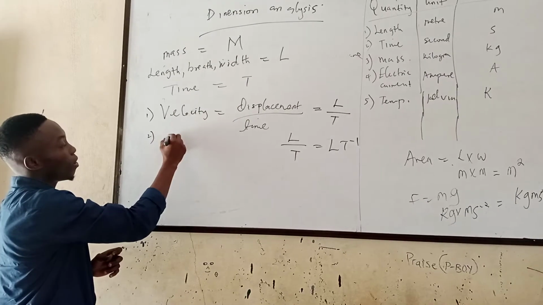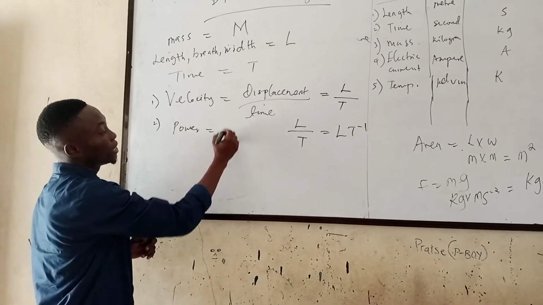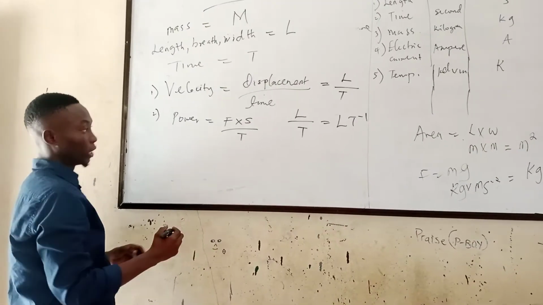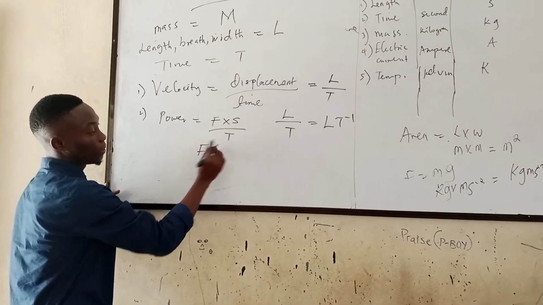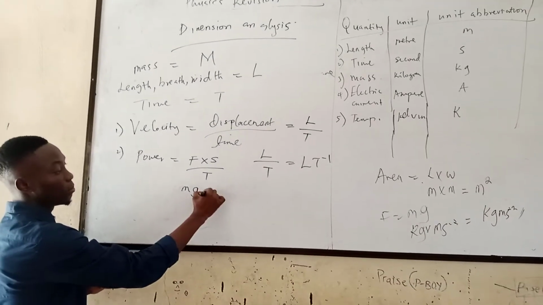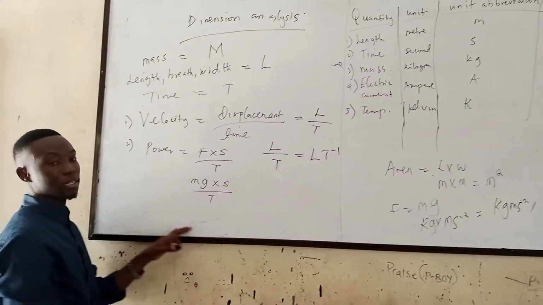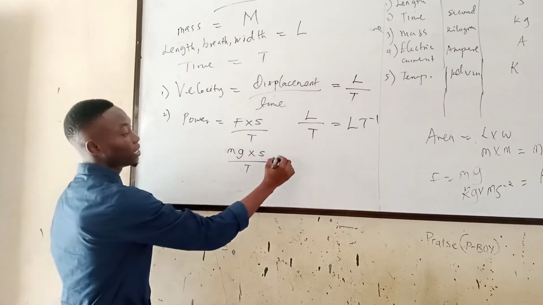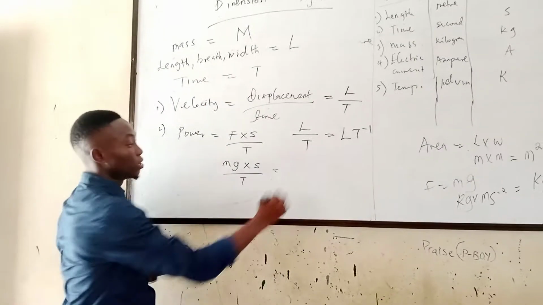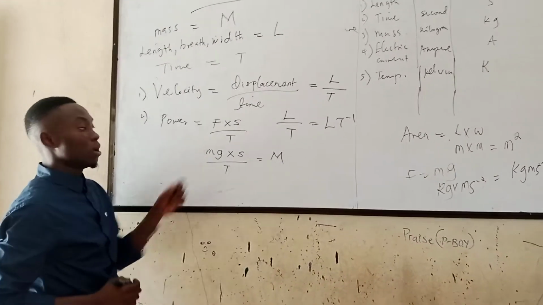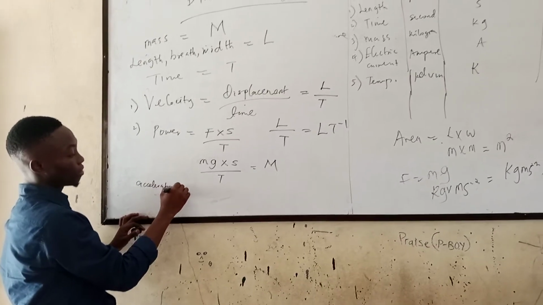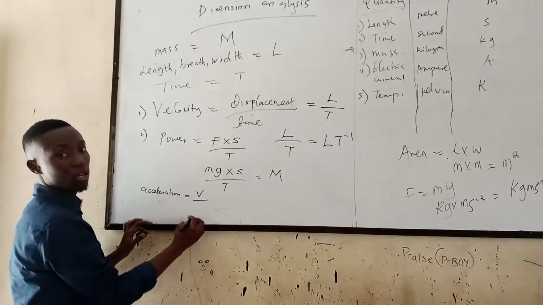When we are given power, we know that power is equal to force times distance over time. Our force is the product of what? Mass times acceleration. Anywhere we see mass, we represent it with big M. But acceleration is the rate of change of velocity over what?